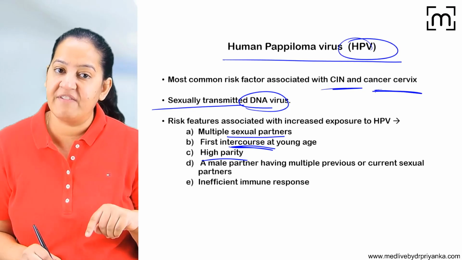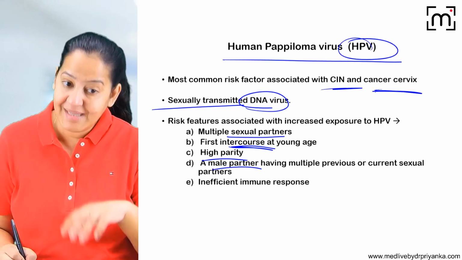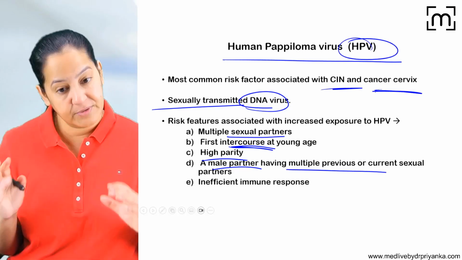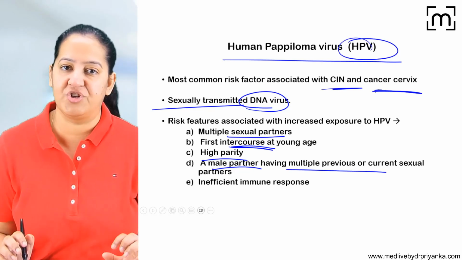The female partner is having a male sexual partner, and the male sexual partner is in multiple relationships, multiple sexual partners, even though the female is in a monogamous relationship with one male.